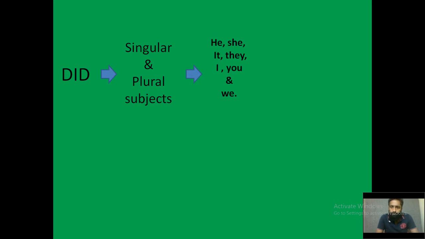Now let's see how to use the word called did in past tense. I think you all know that we have to use did only in the past tense. So how to use the word called did? Did is to be used with all the singular and plural subjects. It includes the subjects like he, she, it, they, I, you and we. The most important thing to be kept in mind is that whenever we use the word called did, we have to use the first form of the verb.